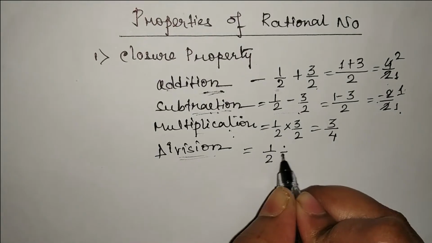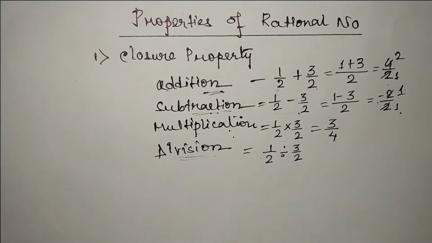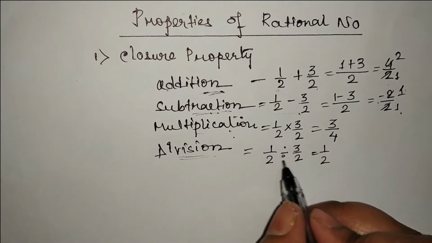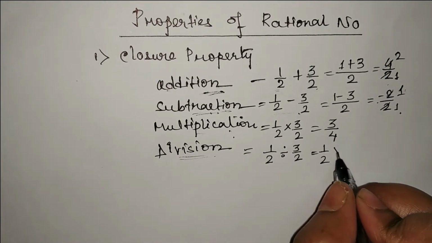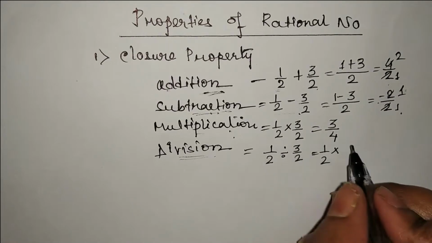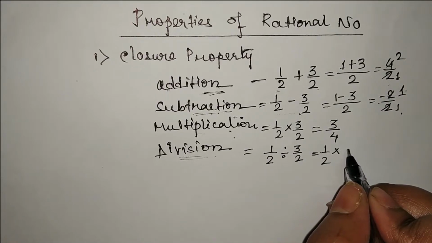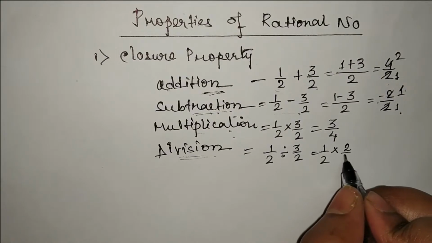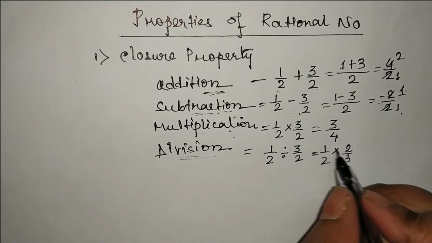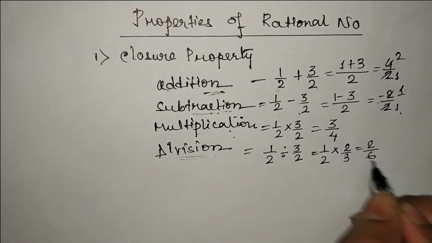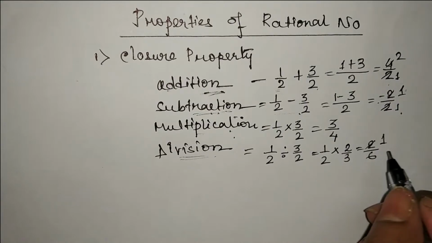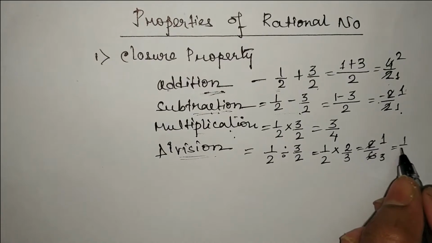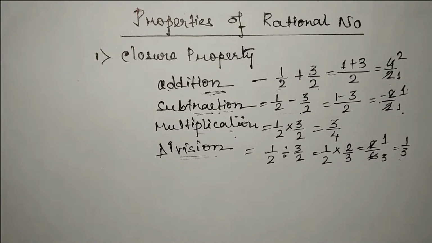1 by 2 divided by 3 by 2. So you know that while doing division, this sign changes. So divide will be multiply sign, and this rational number will be the multiplicative inverse. So the multiplicative inverse of 3 by 2 is 2 by 3. It will be just opposite. So 1 into 2 is 2, 3 into 2 is 6. So first just converting into simplest form, 2 1s are 2, 2 3s are 6. So we are getting 1 by 3. 1 by 3 is also a rational number.